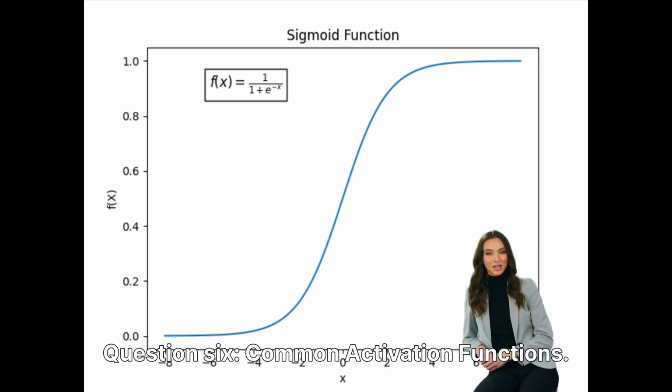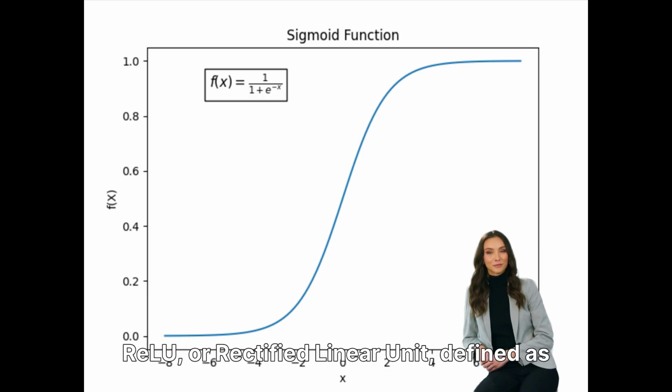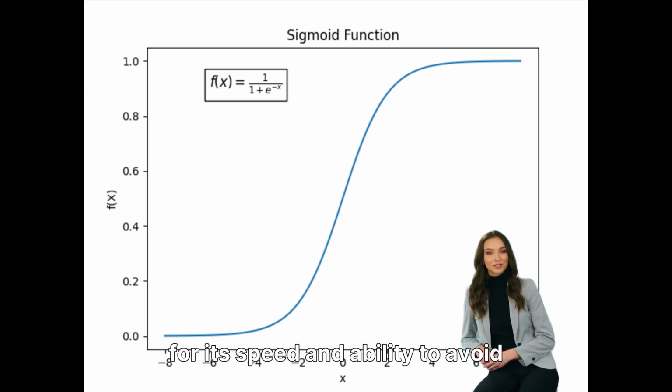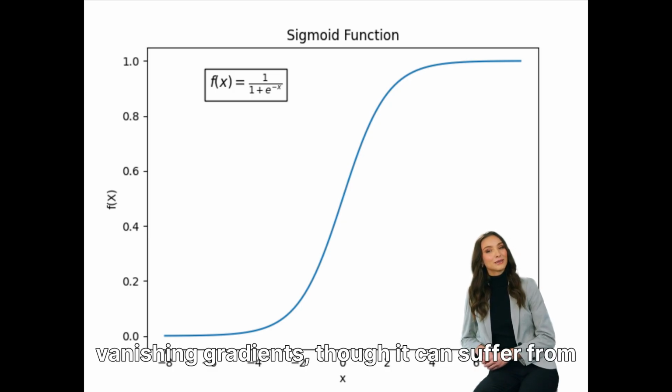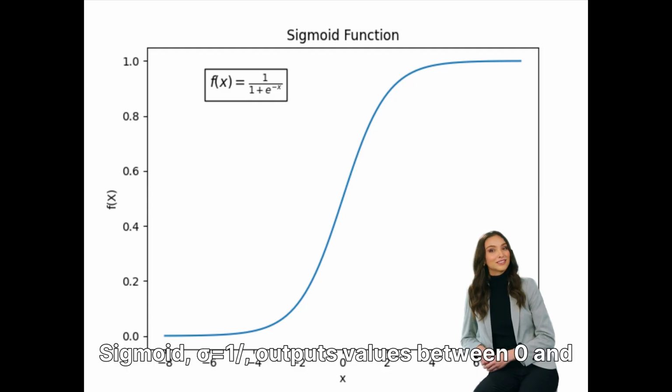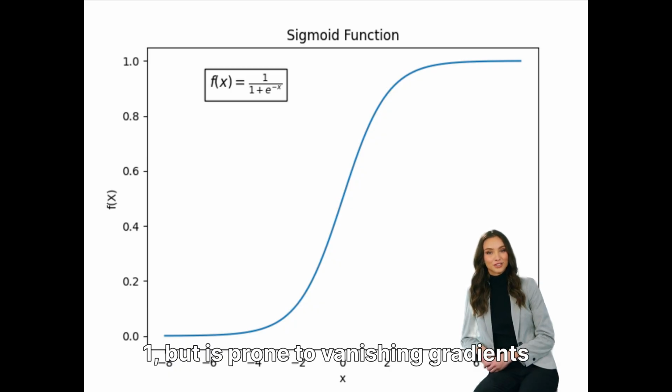Question 6. Common activation functions. ReLU, or rectified linear unit, defined as f equals max, is widely used in hidden layers for its speed and ability to avoid vanishing gradients, though it can suffer from 0.1% dying neurons. Sigmoid, sigma equals 1 slash, outputs values between 0 and 1, but is prone to vanishing gradients for extreme inputs.